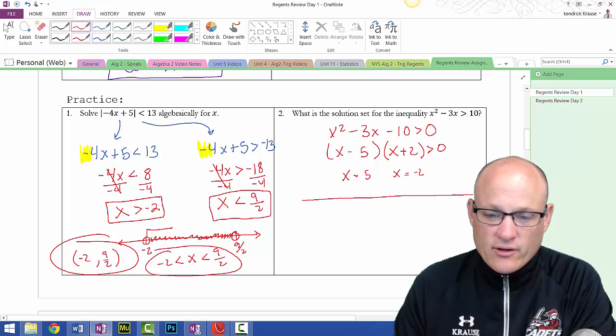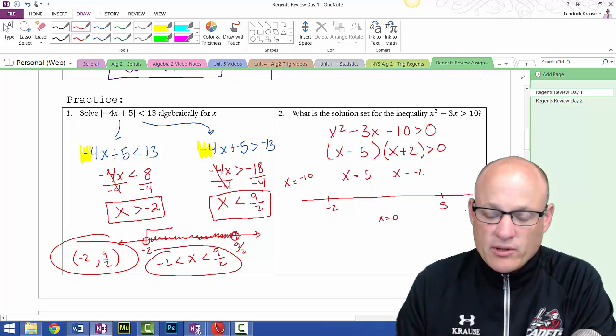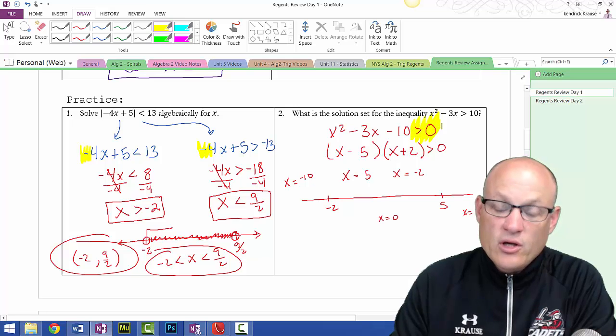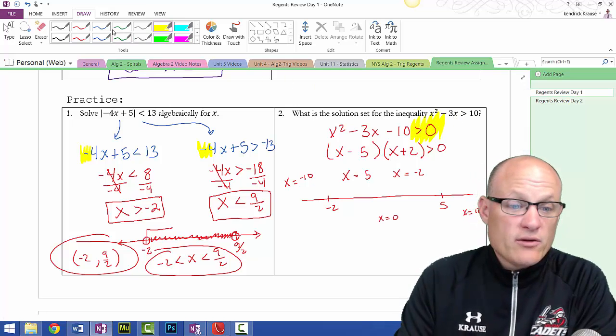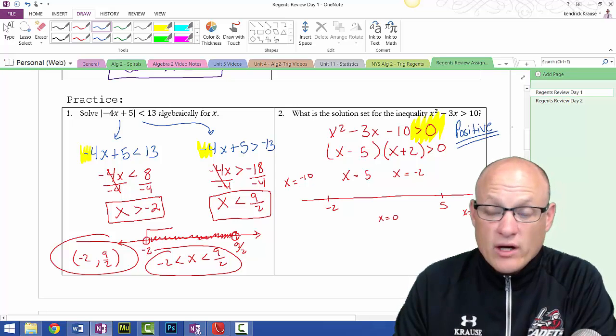So we got to test our areas: less than -2, between -2 and 5, and greater than 5. I'm going to test the number x equals -10, the number x equals 0, and the number x equals 10. Now, what am I looking for? I'm looking for when it is greater than 0. Greater than 0 means positive.